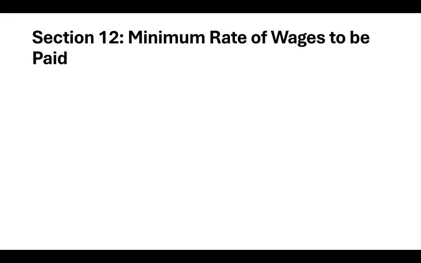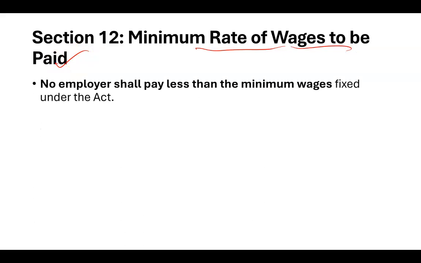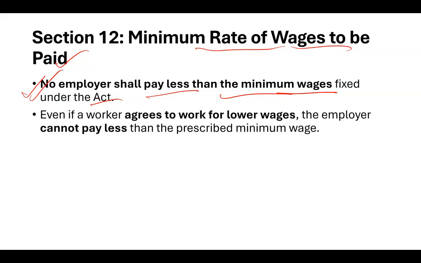So section 12 is about the minimum rate of wages to be paid. So what are the minimum rates of wages? How is it decided? No employer shall pay less than the minimum wage. Very important point. No employer in any industry, in any region, is allowed to pay less than what the minimum wage has been fixed by the government as per this act. Right? If you are paying less, that means you are violating this act. Even if a worker agrees to work on lower wages, the employer cannot pay less. Yes, this is very important.